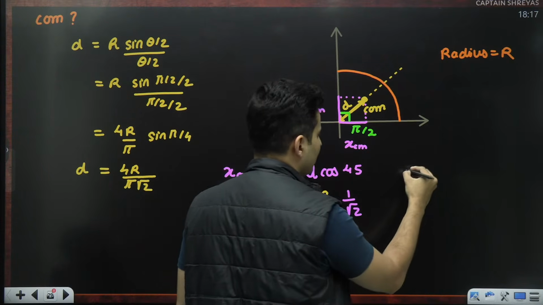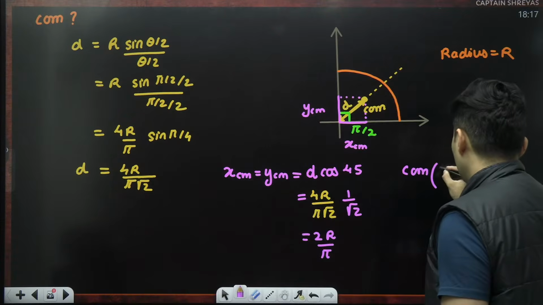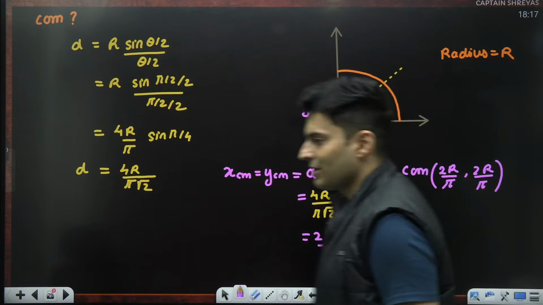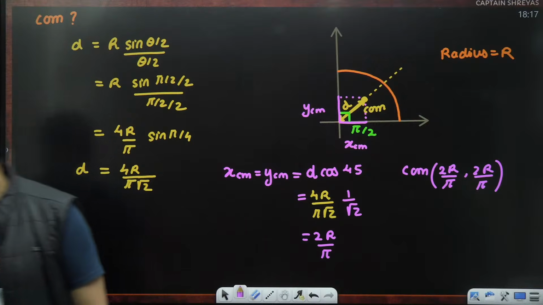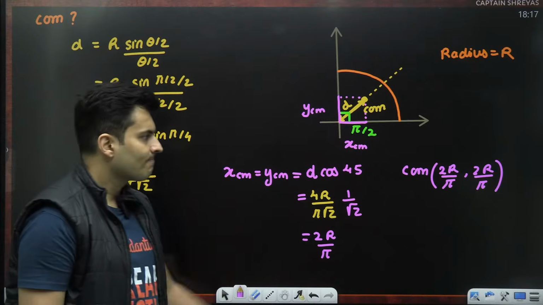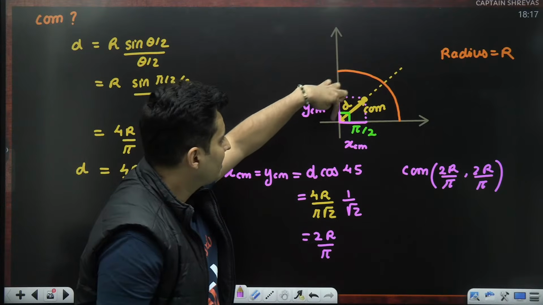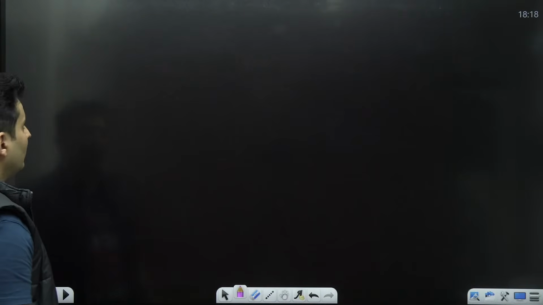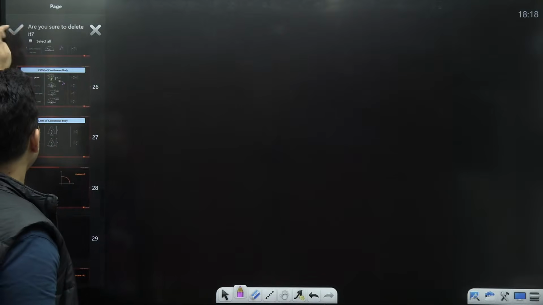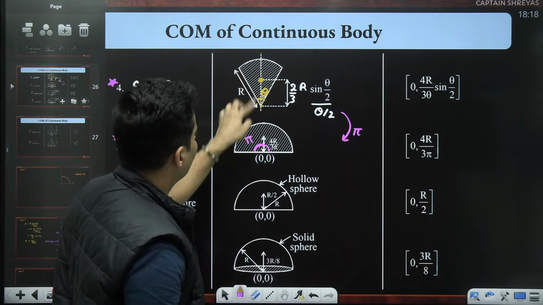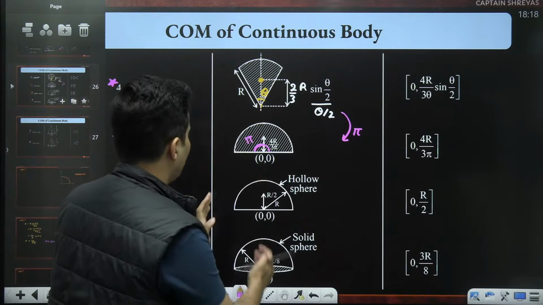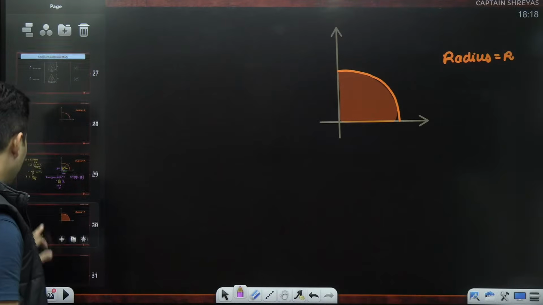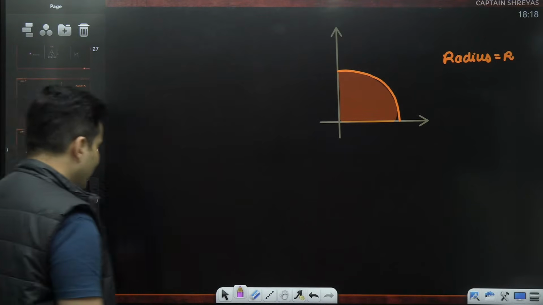So hence, the center of mass coordinates are 2r by π, comma 2r by π. That is the answer. Is that right, everyone? Got it? How we solved the question? Cool. So always, the distance is from the center and it will be on the angle bisector, like you have seen in all these questions. Even in this question, it is on the angle bisector of that arc.